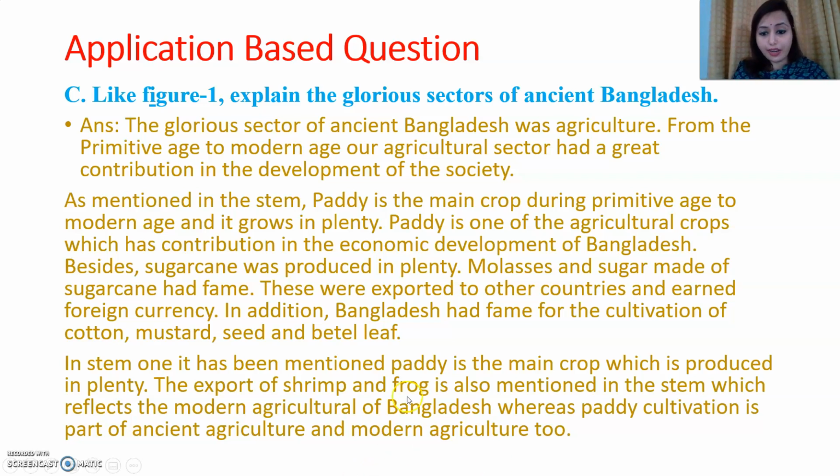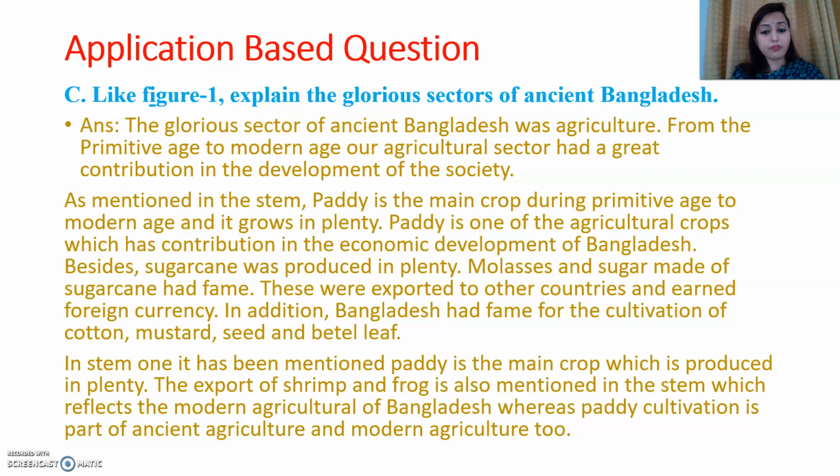We'll have to synchronize all the things with the question and also with the clues. So here, as I have written, in stem 1 it has been mentioned that paddy is the main crop which is produced in plenty, as well as the export of shrimp and frog is also mentioned in the stem, which reflects the modern agriculture of Bangladesh, whereas paddy cultivation is part of ancient agriculture and modern agriculture too. As we have already got that paddy cultivation was in that time, and it is also now. It is also part of our modern agriculture. Okay, it is also a modern agricultural product.